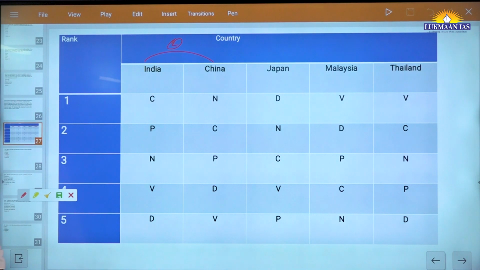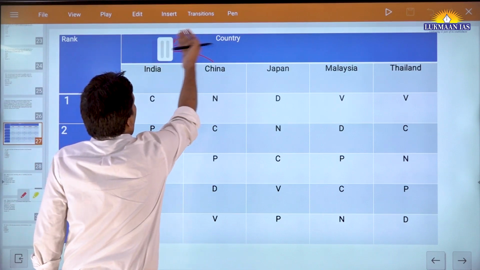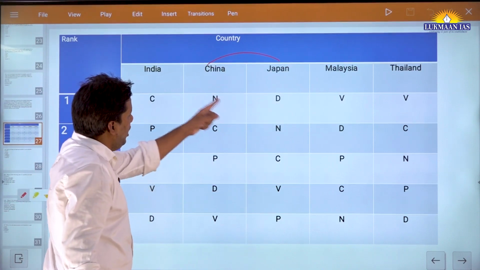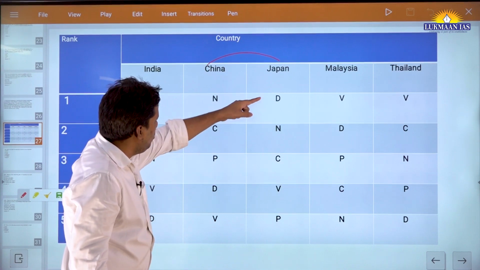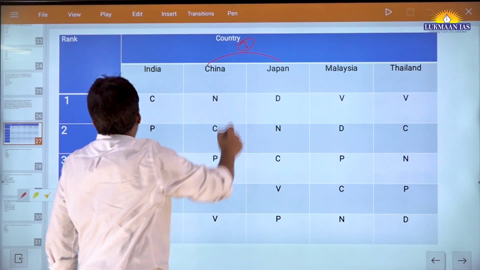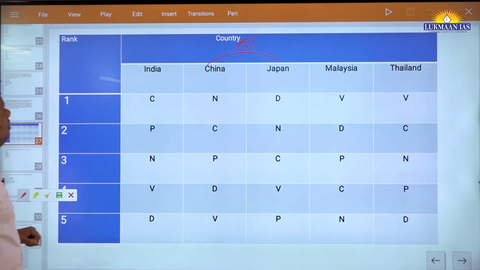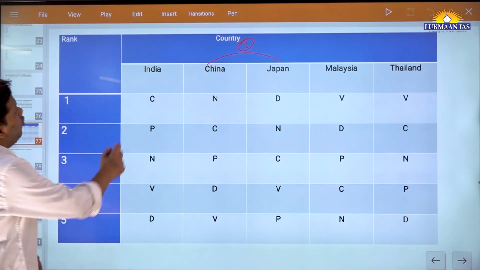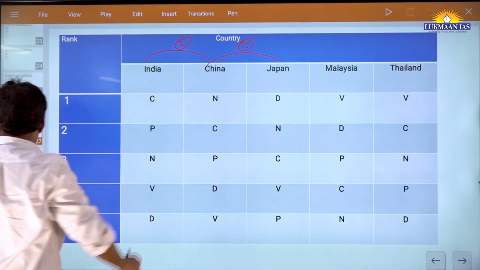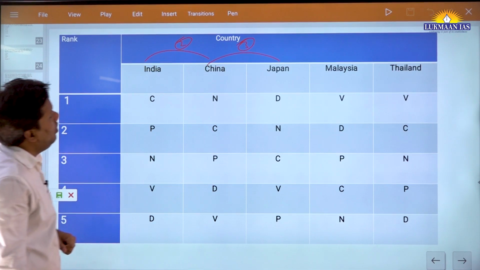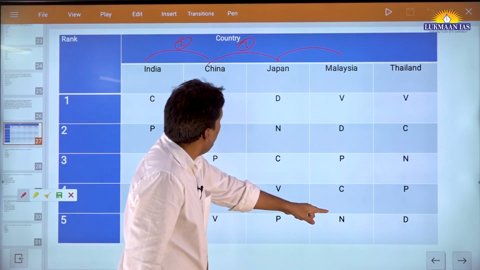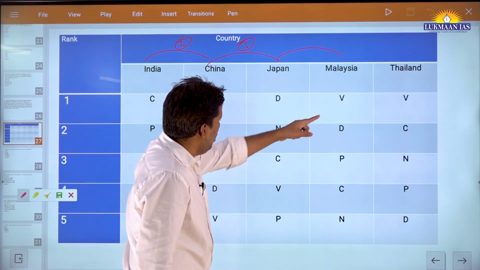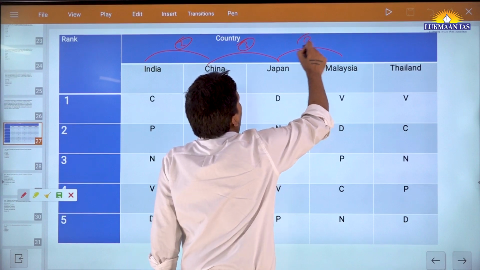The first option is China and Japan, not India and Japan. So I will look for China and Japan. N1, C1, P2, D is 3, V is 1. So this difference is 3. The next option is India and China, which you already saw. The difference was 2. Then Malaysia and Japan. You will see the difference. Japan 1, and here is 3. C1, V again 3, P again 2. So here also you will say the difference is 3.